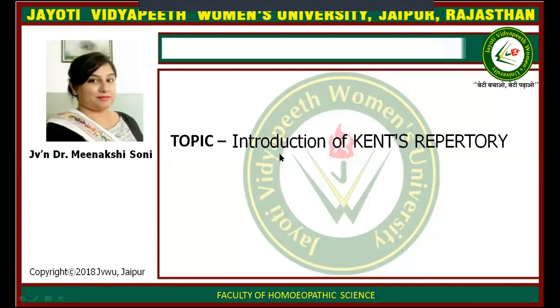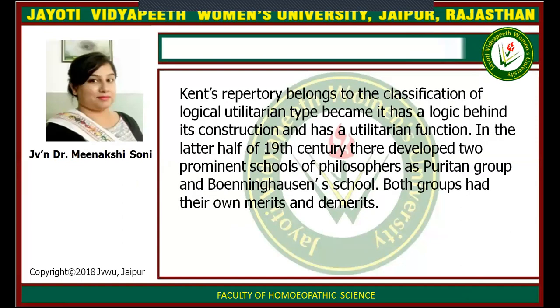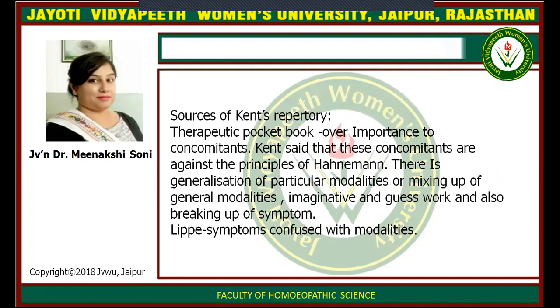Today my topic is introduction of the Kent repertory. Kent's repertory belongs to the classification of logical utilitarian type because it has a logic behind its construction and has a utilitarian function. In the latter half of the 19th century, two prominent schools of philosophers developed: the Puritan group and the Boenninghausen school. Both groups had their own merits and demerits.